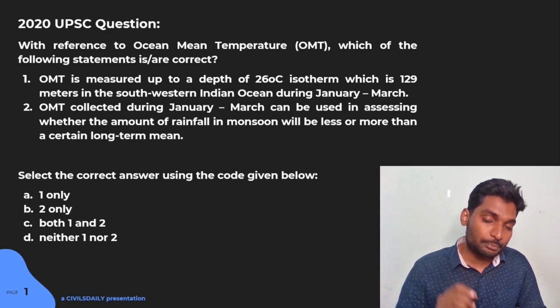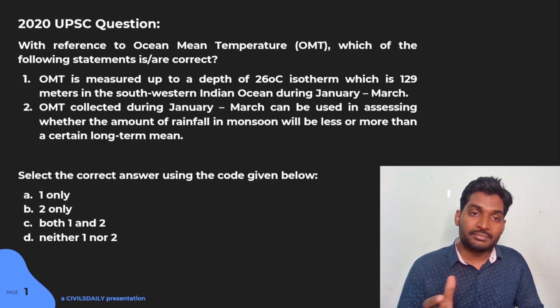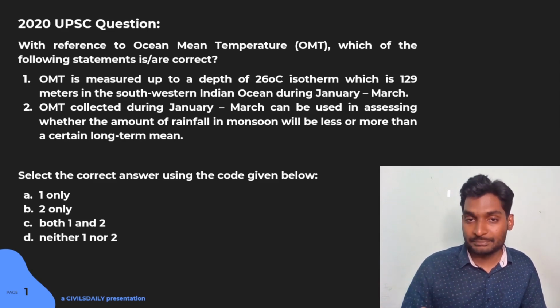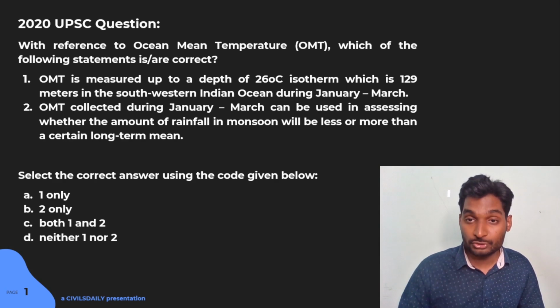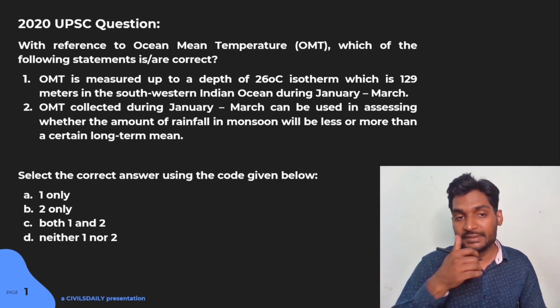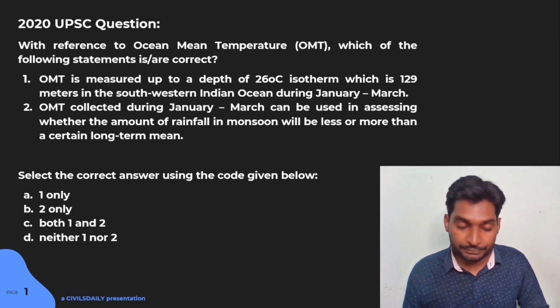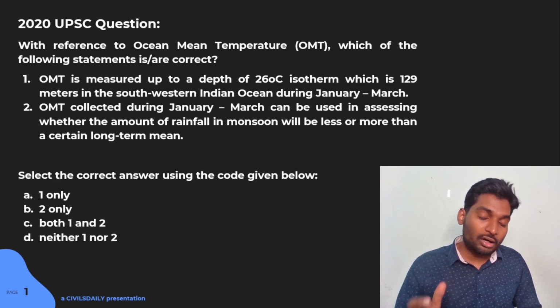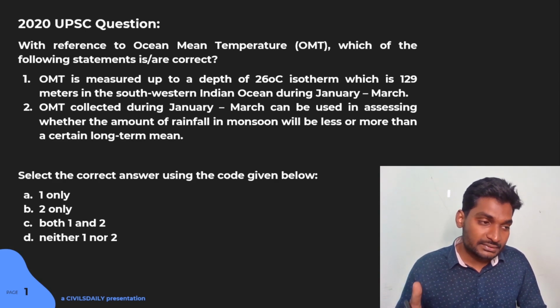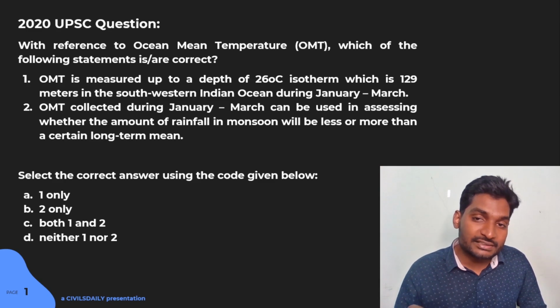Statement 1 is our point of interest, my dear students. It says that OMT is measured up to a depth of 26 degrees Celsius isotherm, which is 129 meters in the southwestern Indian Ocean. Now, I call these kinds of statements unreasonable statements.